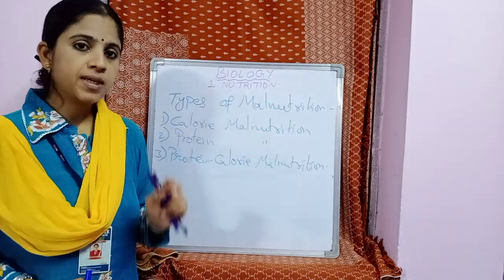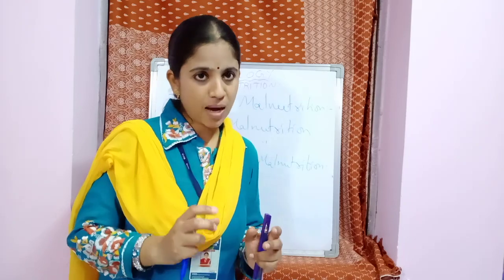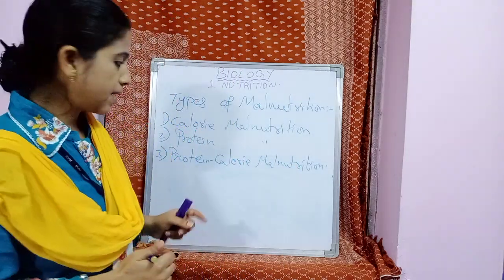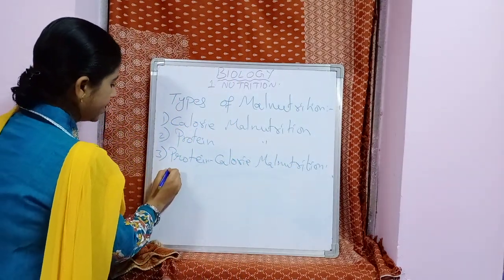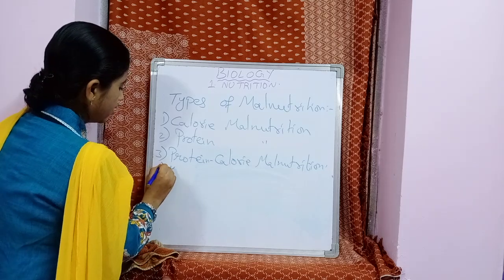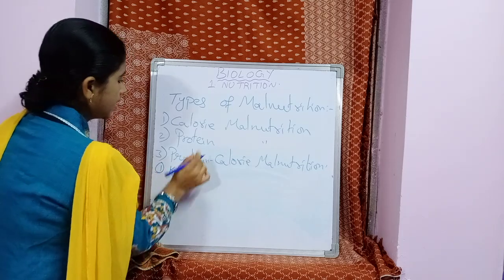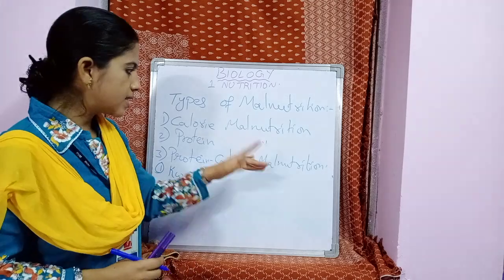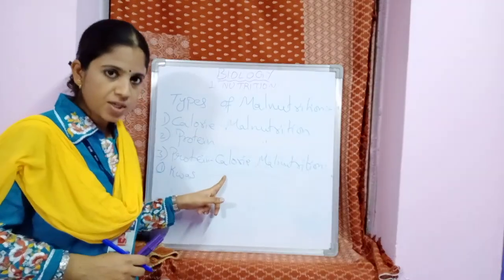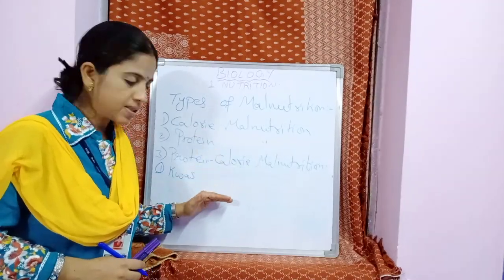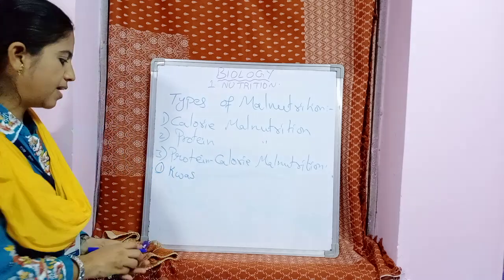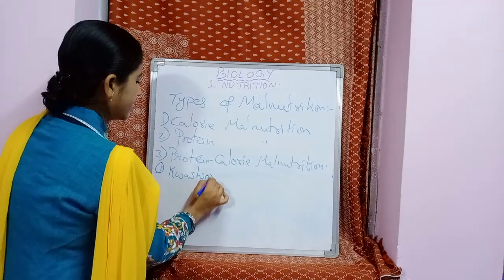Along with the two examples, one more is also given, but usually we don't prefer that as malnutrition. You will come to know. Example, kwashiorkor. Students, these are the types of malnutrition, and next, what I am saying is the examples of malnutrition. Kwashiorkor.